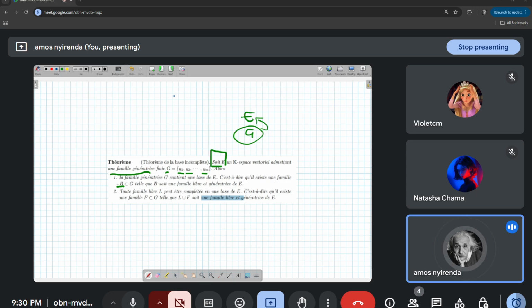Then B is going to be contained in G, because G will have all the elements of B, but then B will be missing a few elements of G. So they are correct here by saying B is going to be a subset of G. So that's how you think about this first point, that's how we can go about it. Is it clear? Is the first point clear? Do you understand one?